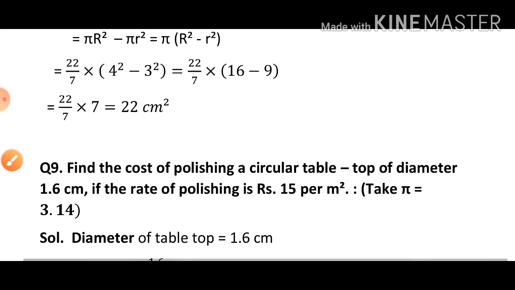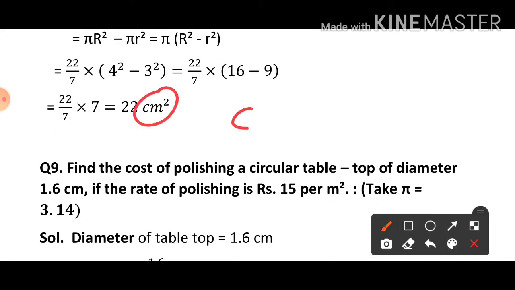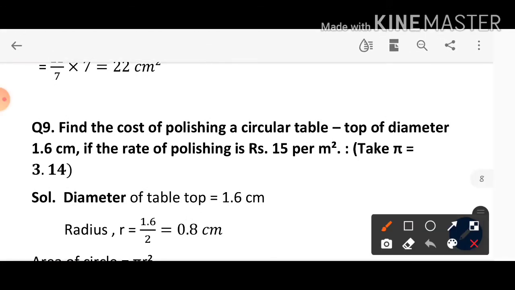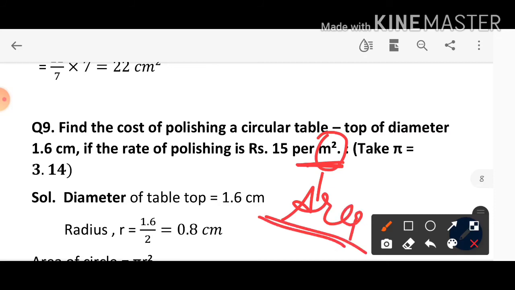One more thing you have to notice: in perimeter we will only use centimeter. अगर हमें area find करना है, so we will use here centimeter square. So in this question you can see that here meter square is given. It means we have to use the formula of area, or you have to find the area of table.